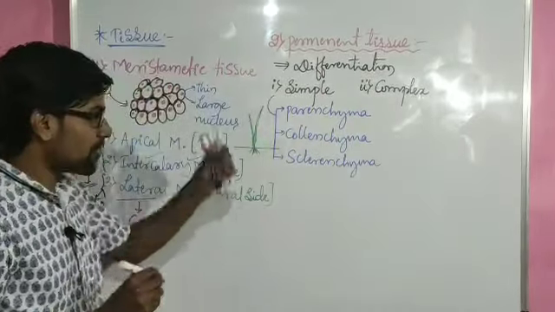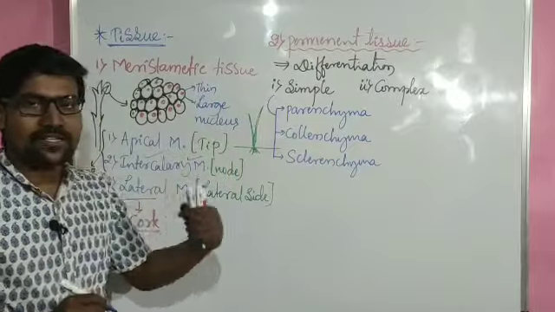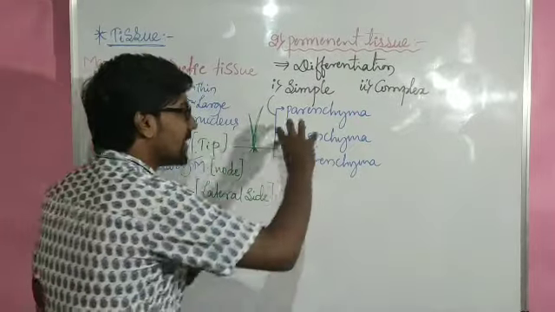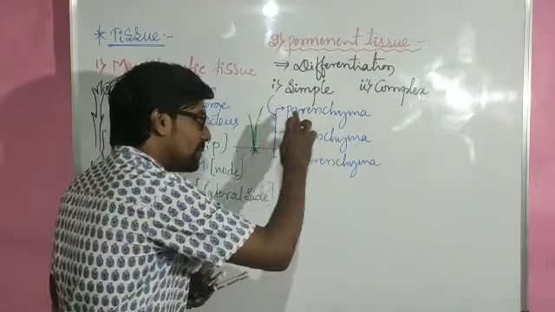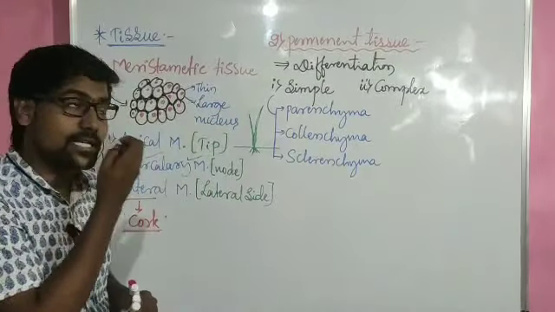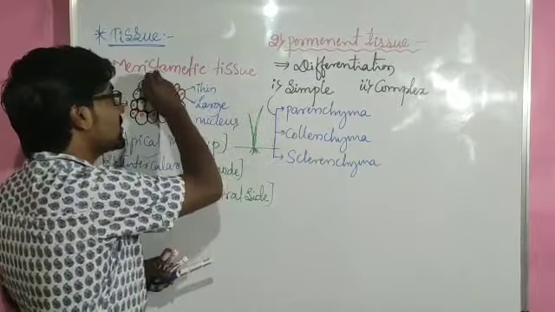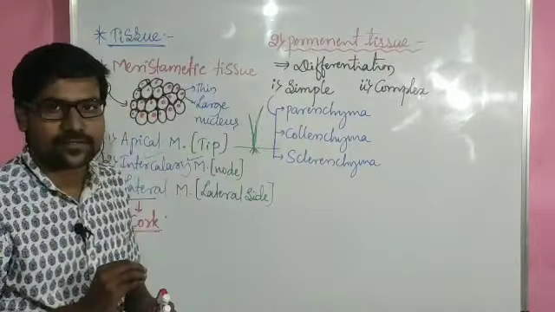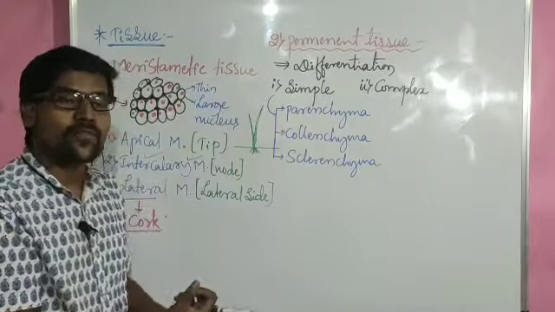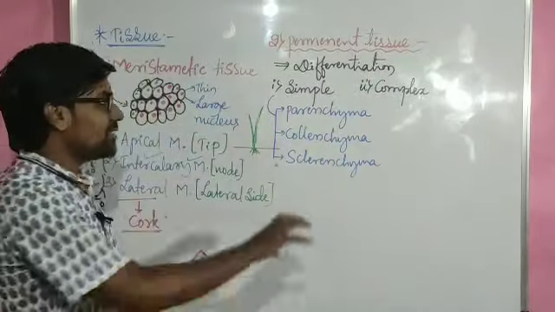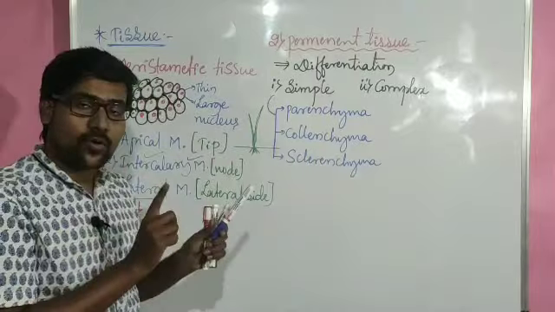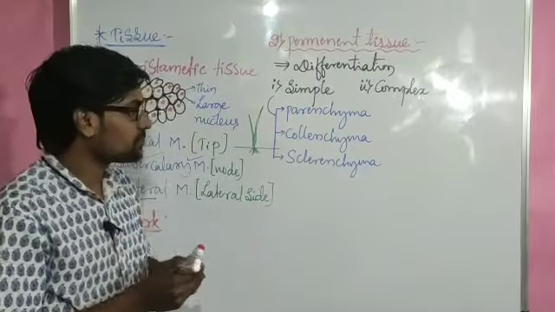These three types of cells are different: parenchyma different, collenchyma different, sclerenchyma different. But all three types of cells originated from the meristematic cells. They undergo modification, and that modification we refer to as differentiation. All these are differentiated cells, and now they are performing their different works.